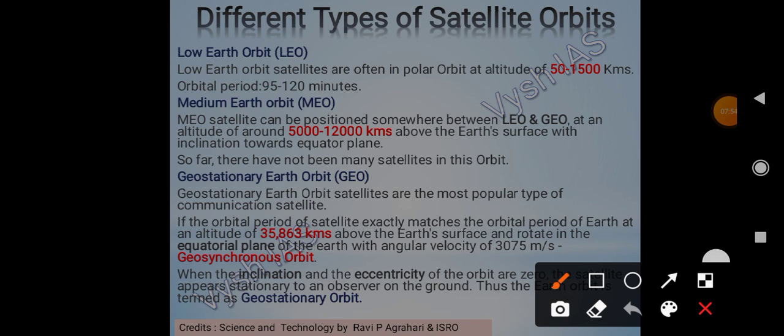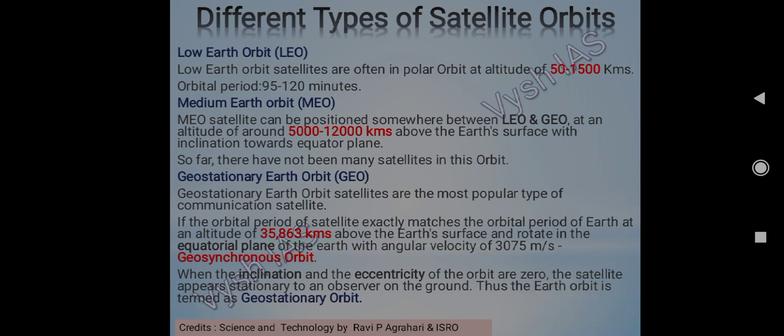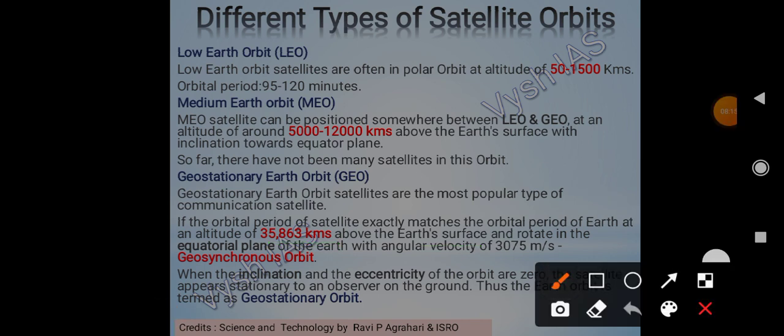If the orbital period of the satellite exactly matches the orbital period of the Earth, meaning the same time, and the altitude is 35,863 kilometers above the Earth surface, and it rotates in the equatorial plane of the Earth with an angular velocity of 3075 meters per second, it will be called geosynchronous orbit.